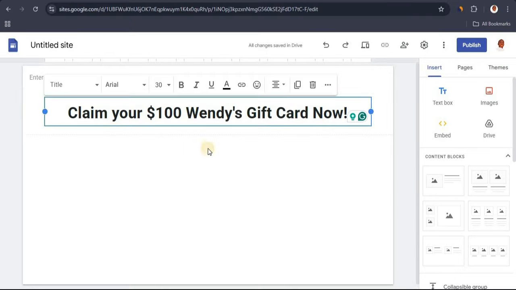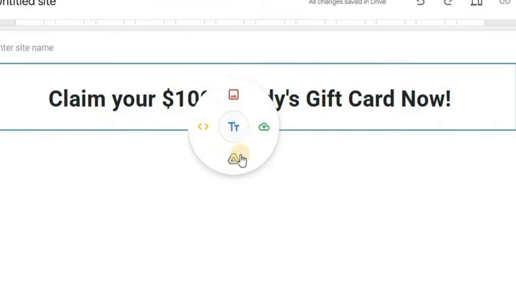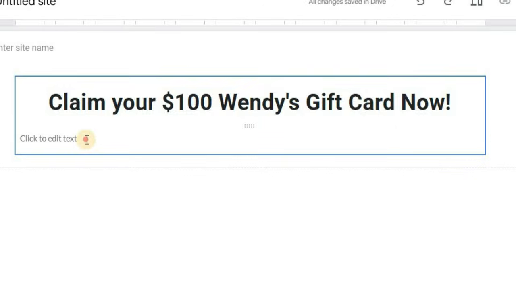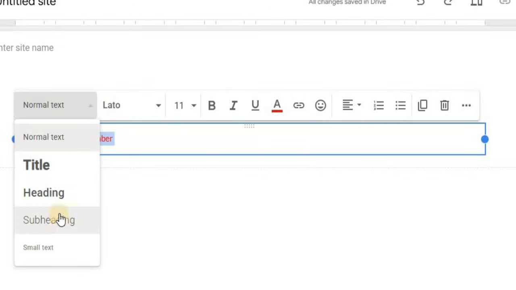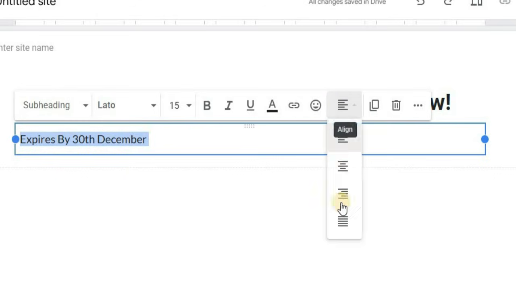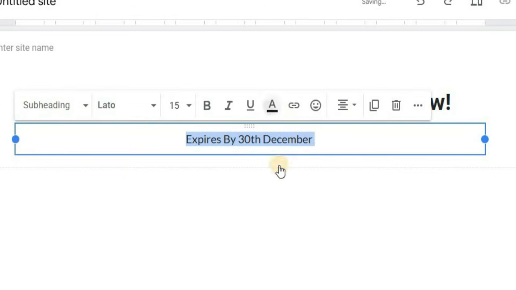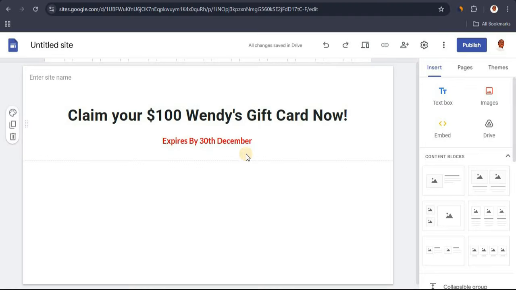Now after that, you want to add a subtitle to this to make this more enticing. So I'm going to double click again, click on text, and this time I'm going to write expires by 30th December. I'm going to highlight this and make this red. I'm going to click on this drop down arrow and put the text on subheading, and put the align on the center. I'm going to put the color on red once again, and I might want to make this bold. So basically this is how it looks.